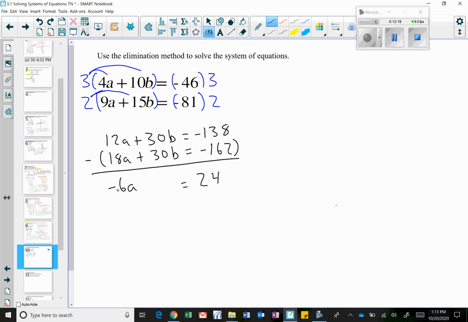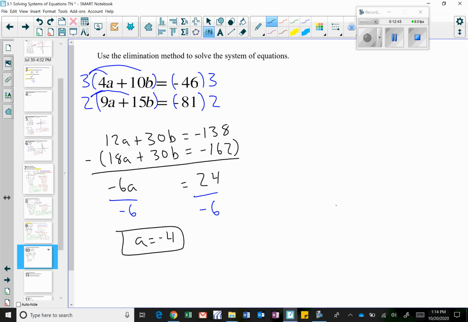So now from here, negative 6a equals 24. Let's go ahead and divide both sides by negative 6. And so I'm going to get a equals negative 4. We have now done one half of our problem. Now I just need to find the value of b here.